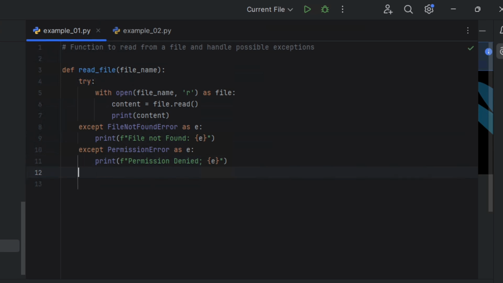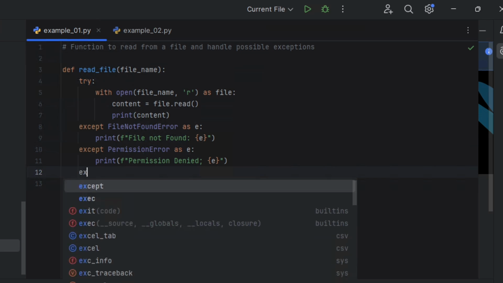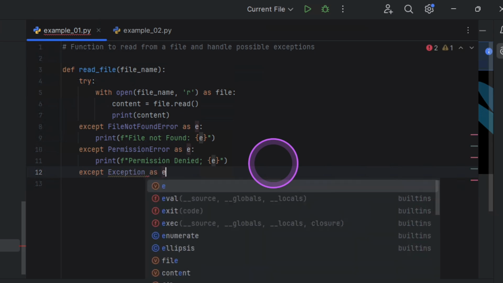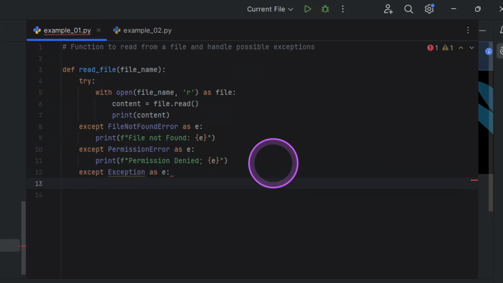I could stop here, but so I don't have the same scenario as the previous example, where there were other errors thrown that I did not take care of for whatever reason, I'm just going to put a general exception to catch every other exception. To do that, I'm going to add another except block, and I'm going to say except Exception as e. This will catch every other exception.